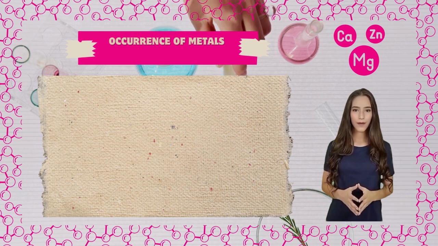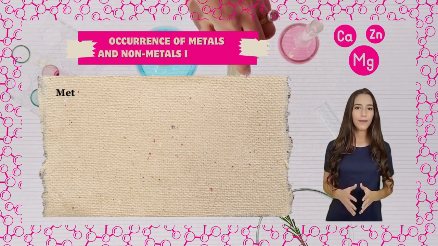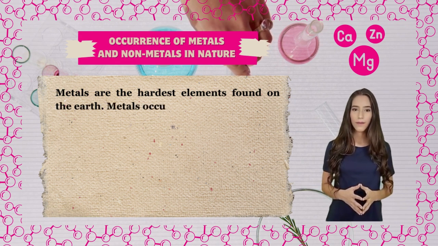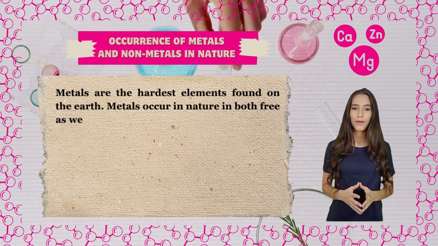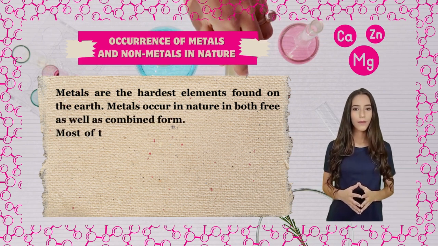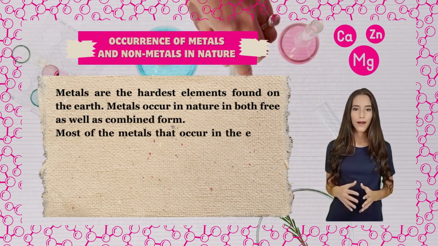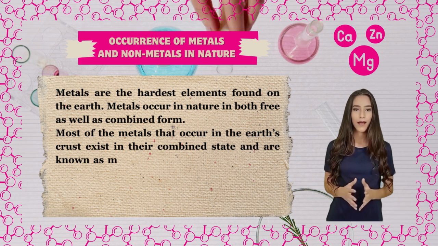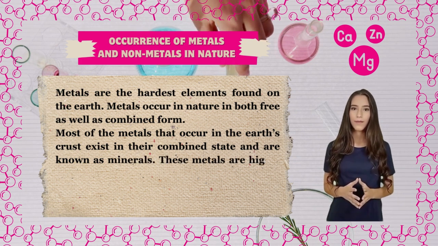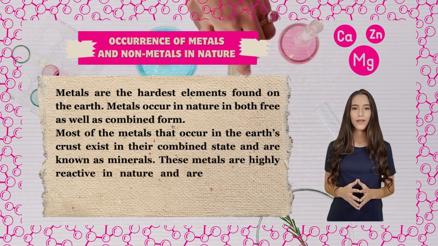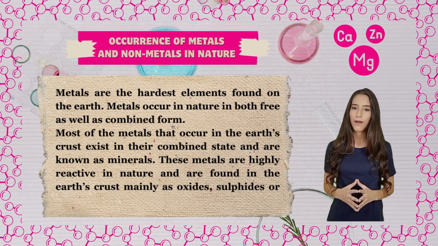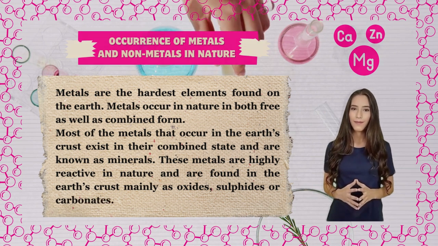Occurrence of metals and non-metals in nature. Metals are the hardest elements found on the Earth. Metals occur in nature in both free as well as combined form. Most of the metals that occur in the Earth's crust exist in their combined state and are known as minerals. These metals are highly reactive in nature and are found in the Earth's crust mainly as oxides, sulfides, or carbonates.